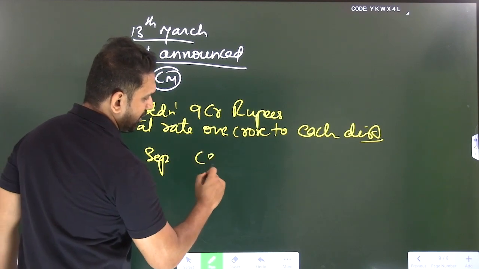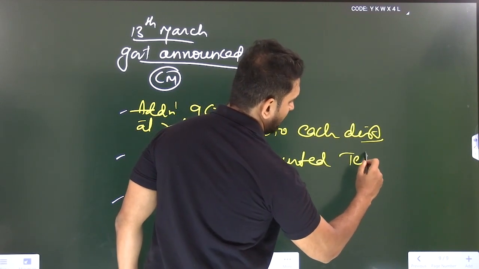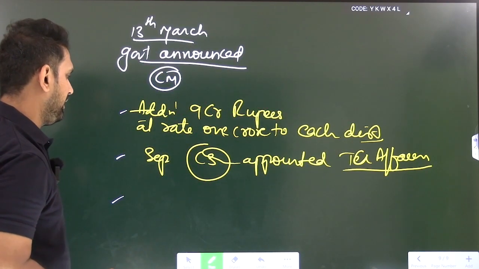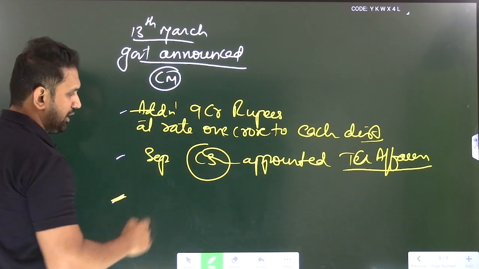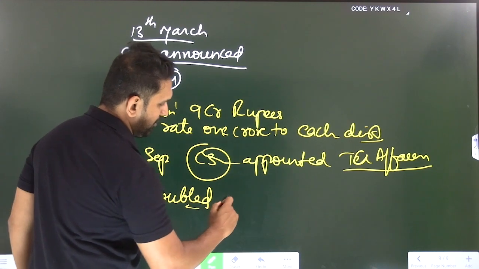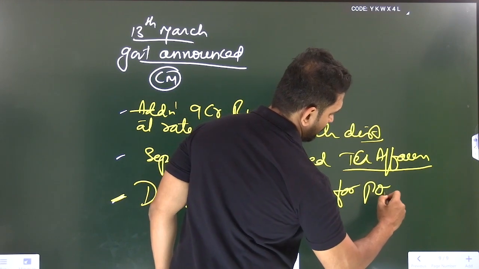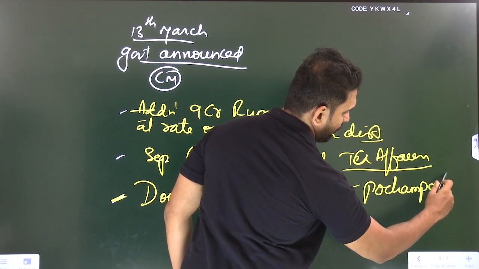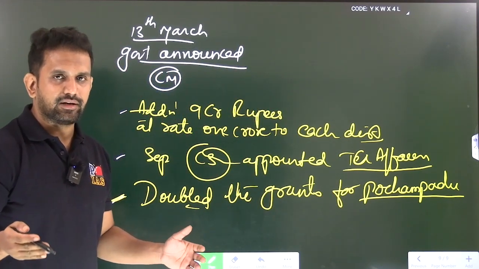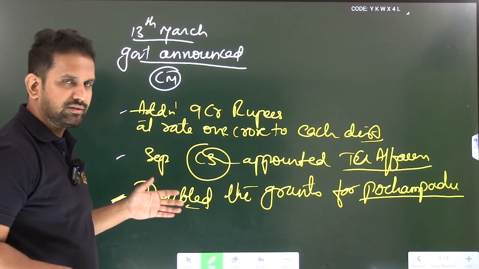And a separate chief secretary will be appointed to handle what? Only Telangana affairs, development related. A separate chief secretary, the head of IAS officers, was also appointed, obviously from Telangana only. And KBR also said that we will double the grants for the Pochampadu project. When we get more money, we can get what? More extension of our Pochampadu project. We can get a better dam, better canal, a better system. That's why the March 13 government announcement was just these 3.